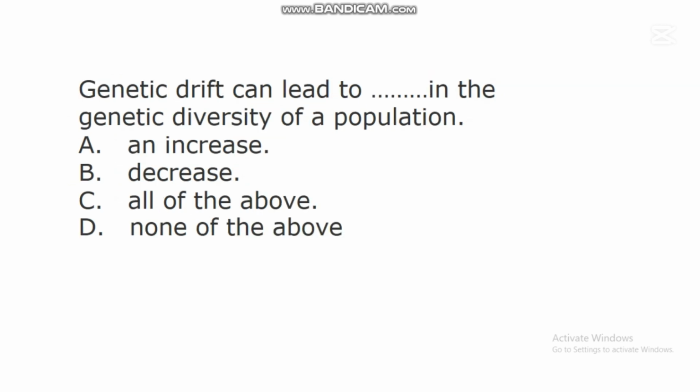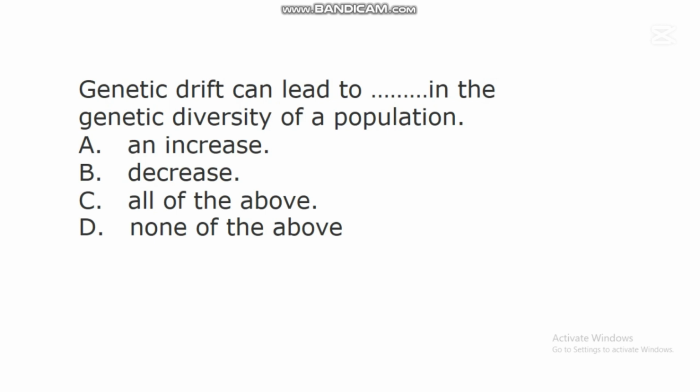The next question says, genetic drift can lead to dash in the genetic diversity of a population. A. Increase in genetic diversity. B. Decrease in genetic diversity. C. All of the above. D. None of the above.